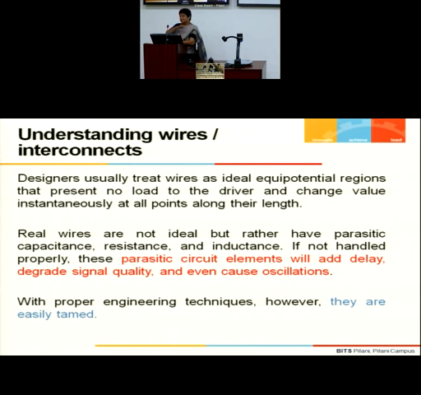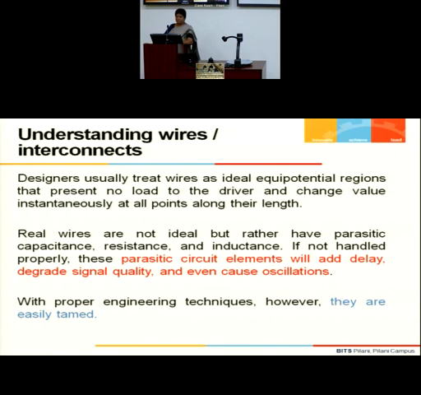Because of the nature in which the IC is fabricated, every wire is laid on a piece of dielectric, silicon dioxide, field oxide. And beneath it will be a conducting layer. It will have a parasitic capacitance. It's like forming a parallel plate capacitor.